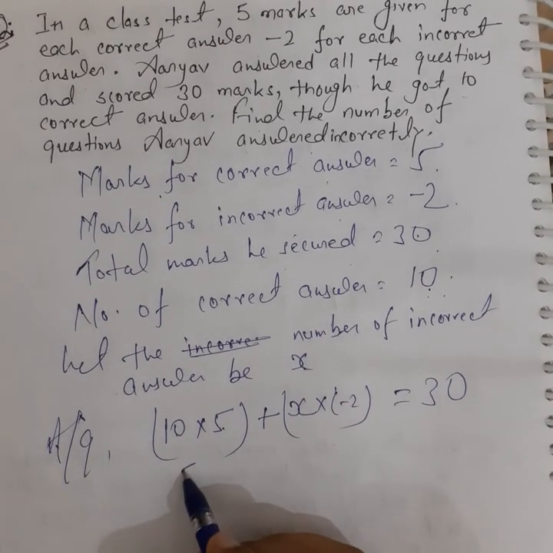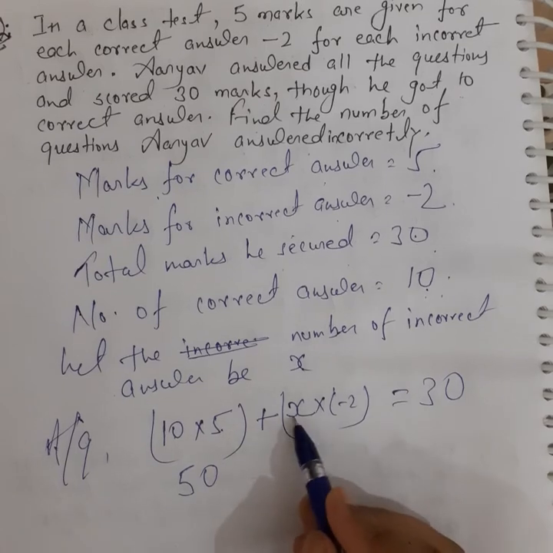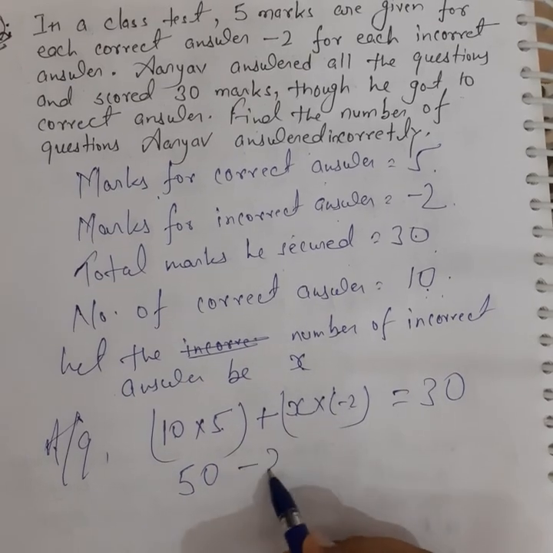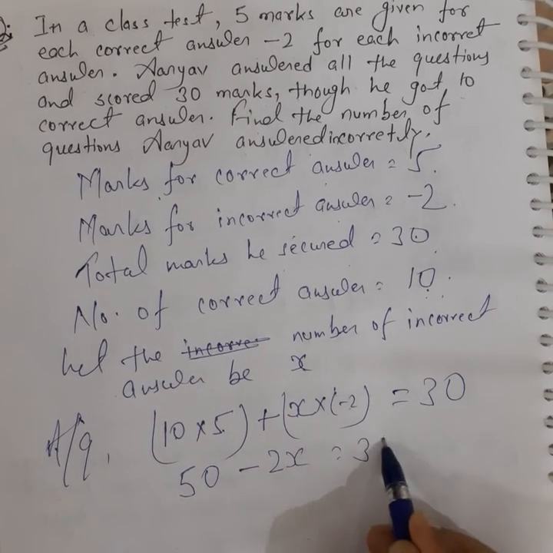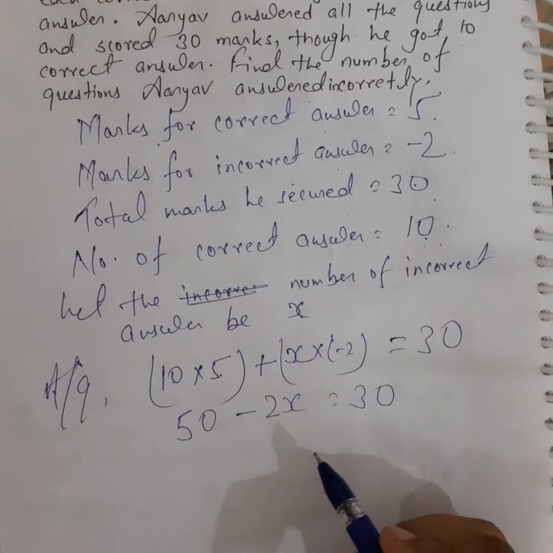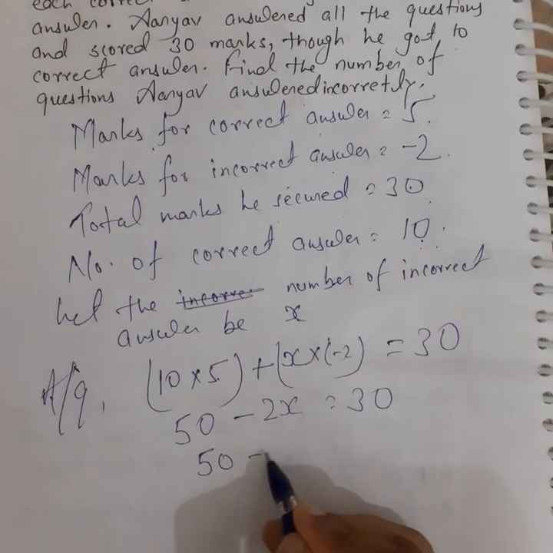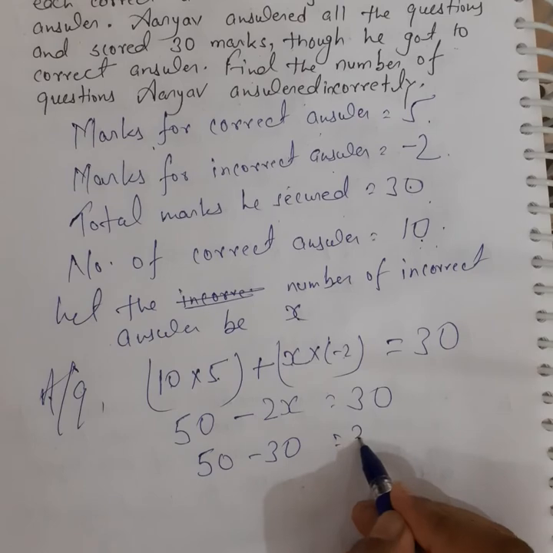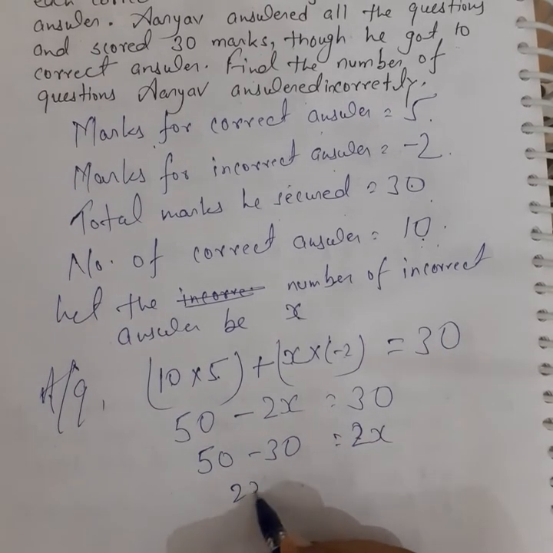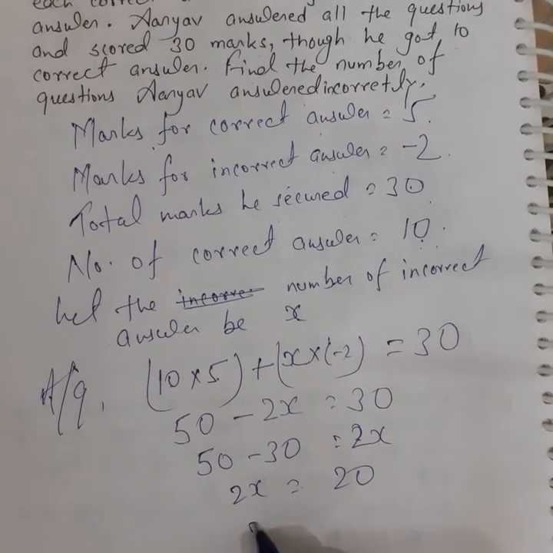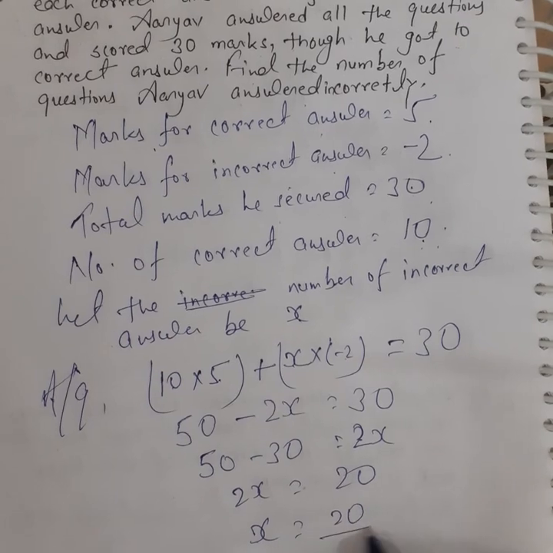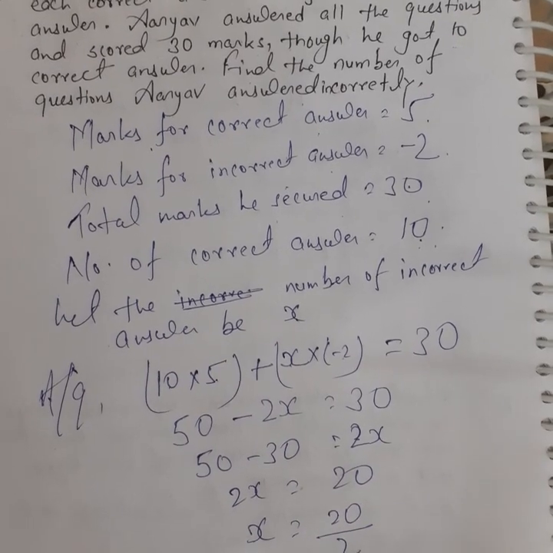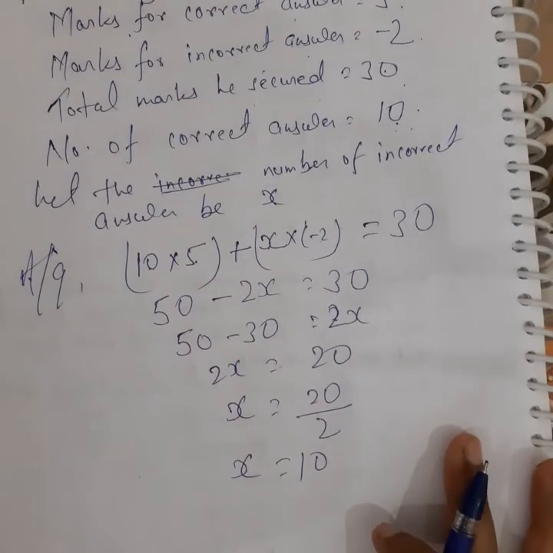Now 10 into 5, it is 50. x into minus 2, it is minus 2x, is equal to 30. Now arrange the constant on one side and variables on the other side. We get 2x is equal to 20, x is equal to 20 by 2, x is equal to 10.